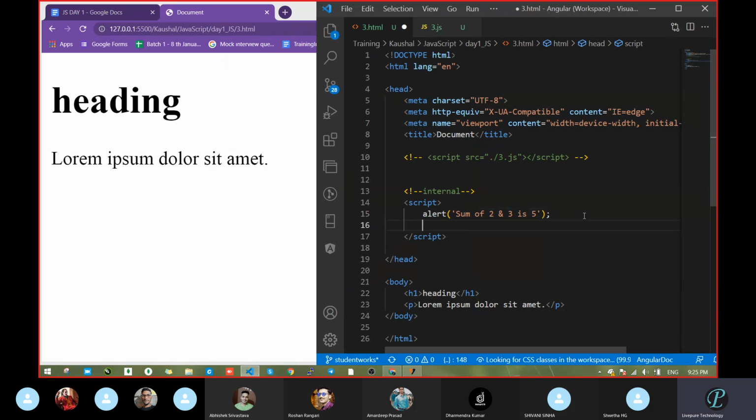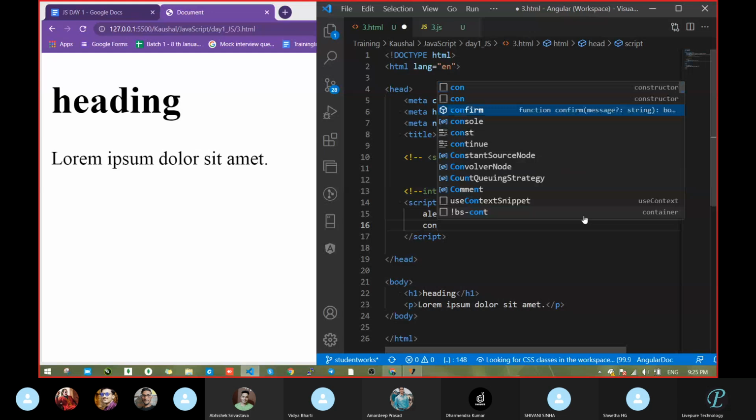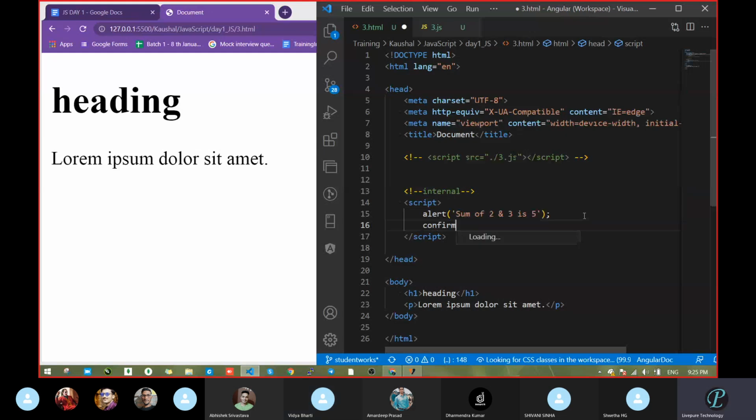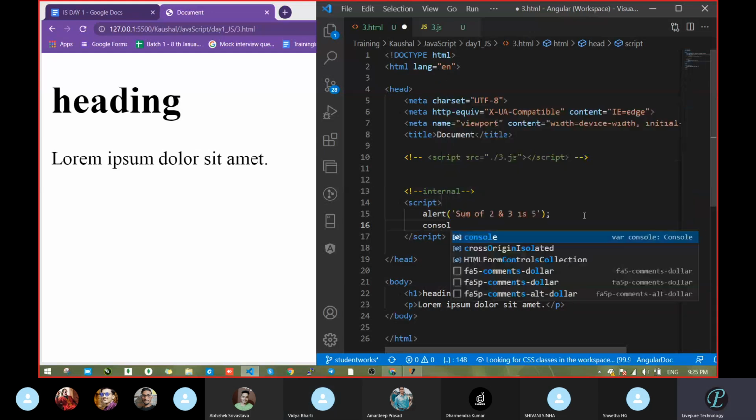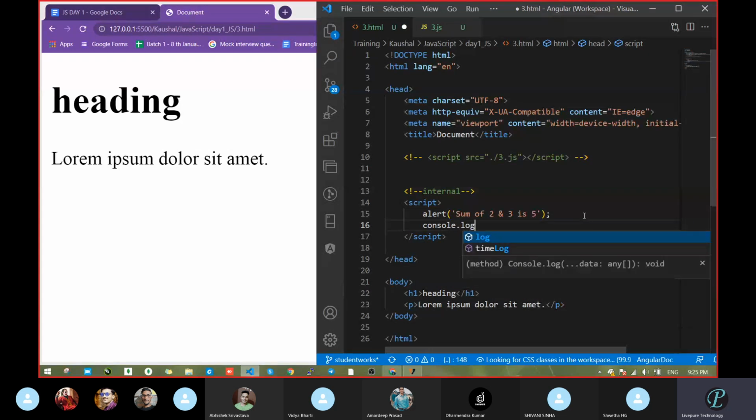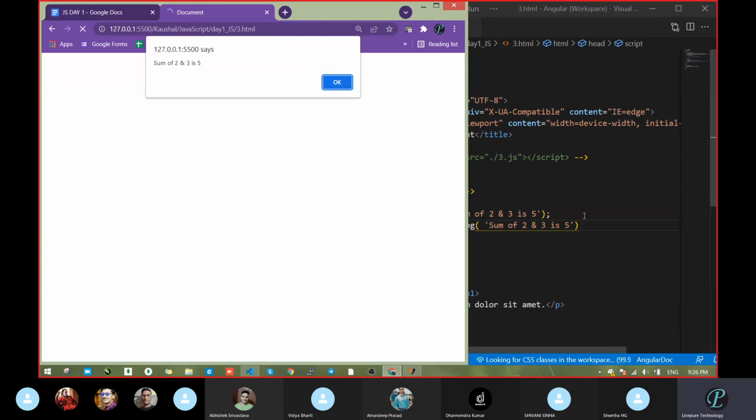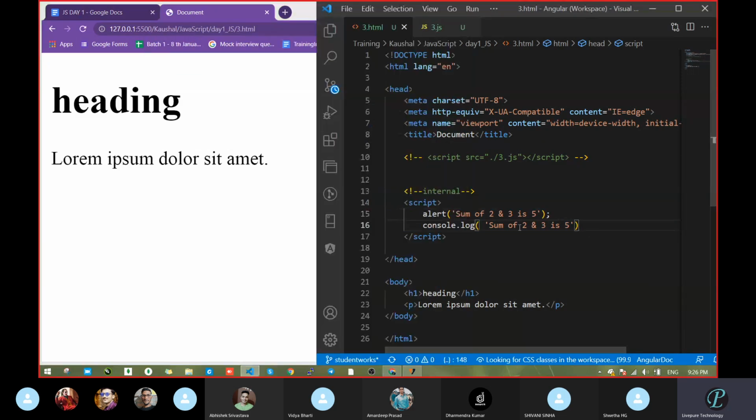One more I had already discussed. Console, sir. Confirmation, sir. Don't go with confirmation. That is not confirmation. No, there is no such tag, I think. Confirm, sir. That is console actually. So now go with console. So console.log and right here, I will write the same thing. Okay. Console, sum of 2 and 3 is 5.